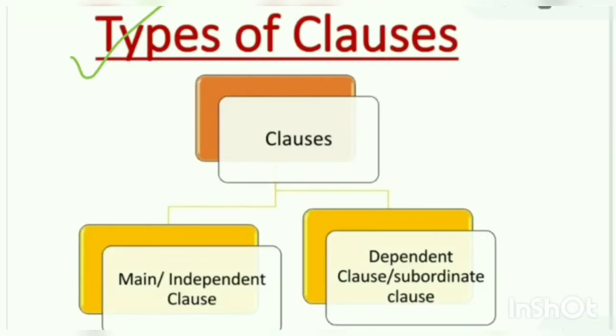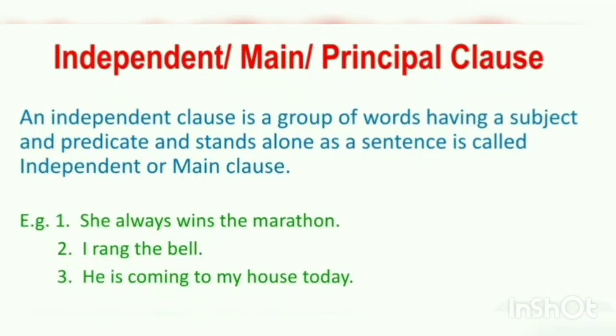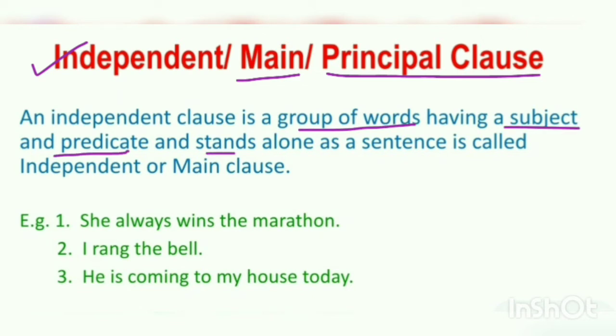Types of clauses. There are mainly two types of clauses. Number 1, main or independent clause. Number 2, dependent or subordinate clause. Number 1, independent clause. It is also called main or principal clause. An independent clause is a group of words having a subject and predicate and stands alone as a sentence is called independent or main clause.